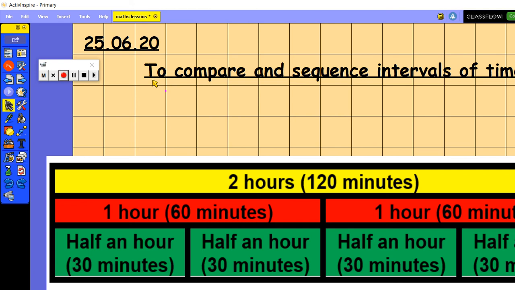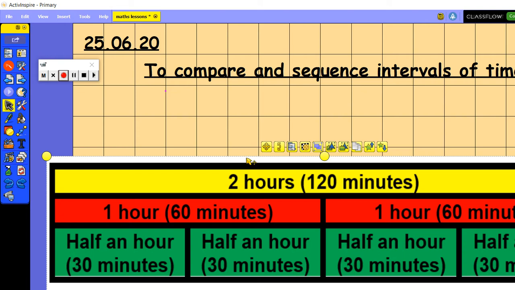Now, this is the first time we have ever seen anything like this because usually it's not presented in a bar model. So let's break it down and have a look at the information that we can see. So in the top of our bar model here, the total amount of time that we are looking at for our bar model is 2 hours, which is the same as 120 minutes.